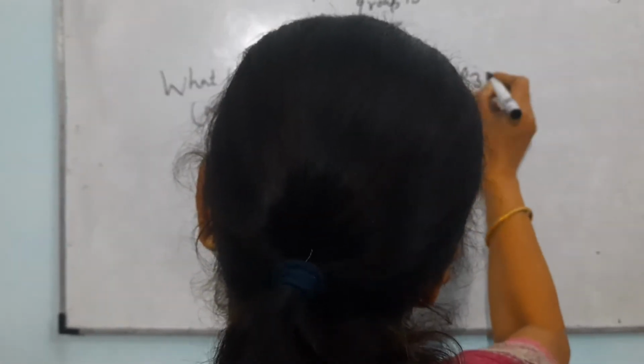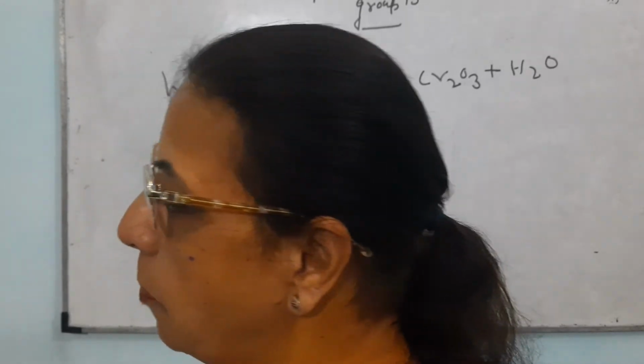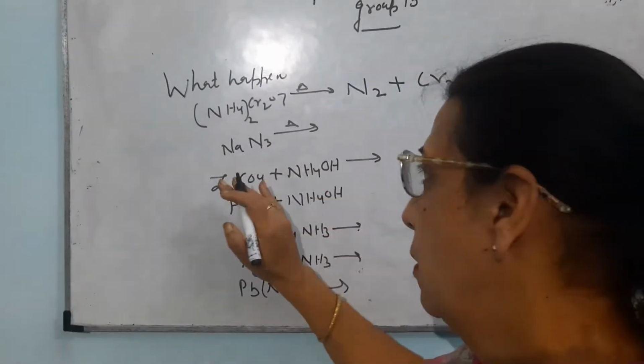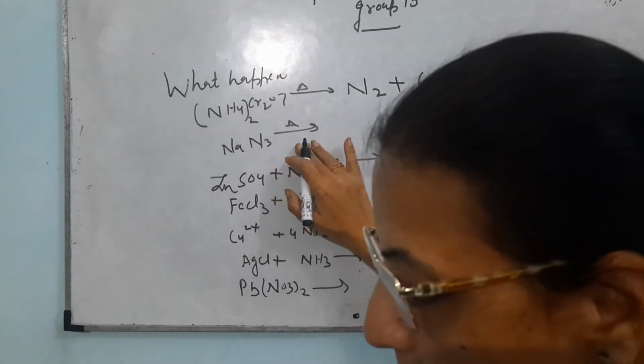Most of the time students write ammonia. No, there will be formation of nitrogen, there will be formation of chromium trioxide, beside that there will be formation of water. Similarly, in your book it is given: what happens when barium azide is heated?